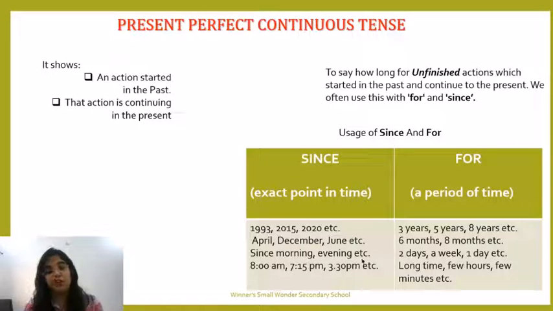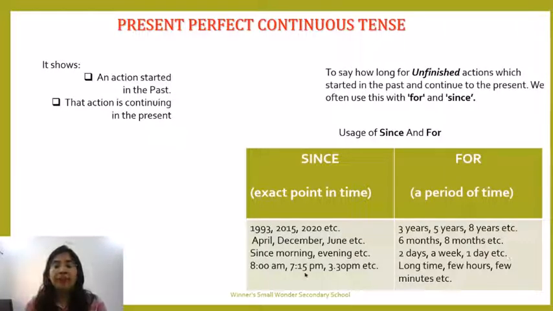I have been taking your classes for 2 days. Which 2 days? I know 2 days means 48 hours. From the last 2 days I am taking your classes. So again I know the duration, the period of time: 2 days, a week, 1 day, etc.